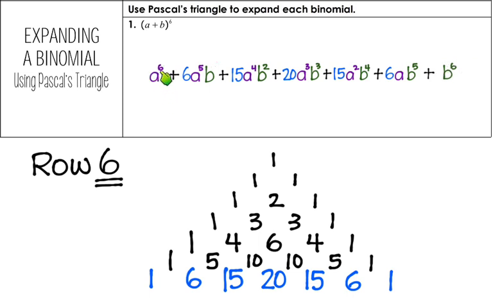We've got a to the 6th, which we know is 1, a to the 6th, b to 0, but we just write a to the 6th. And at the end, we have b to the 6th. And again, these ones that had a degree of 1, I just wrote them without the 1.